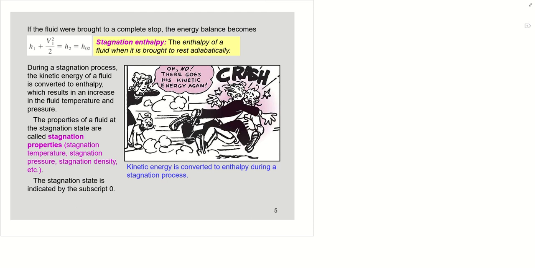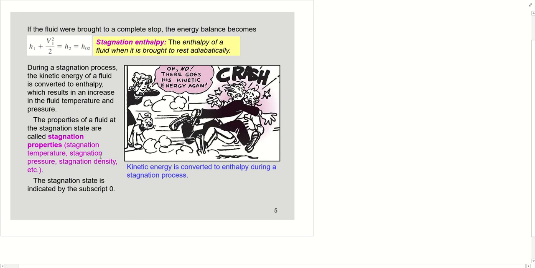This was already explained in the previous slide. During the stagnation process, the kinetic energy of a fluid is converted to enthalpy, which results in an increase in the fluid temperature and also pressure. The properties of the fluid at the stagnation state are called stagnation properties.